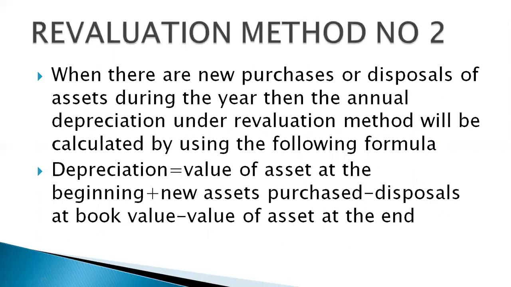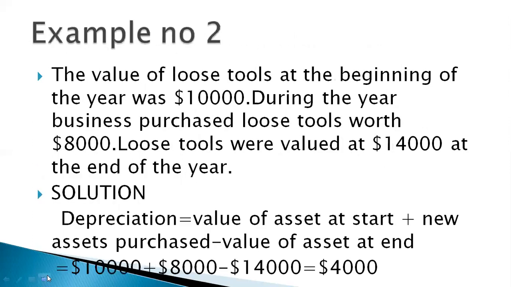Revaluation method number 2. When there are new purchases or disposal of assets during the year, then the annual depreciation under revaluation method will be calculated by using the following formula. Depreciation equals value of asset at the beginning plus new assets purchased minus disposals at book value minus value of asset at the end. Look at the example now.